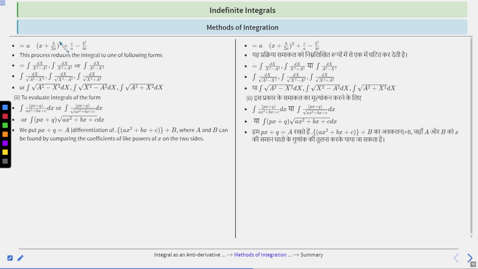So the above conversion reduces the integrals to these forms, and integration of these forms we have just discussed, right? You have to remember.